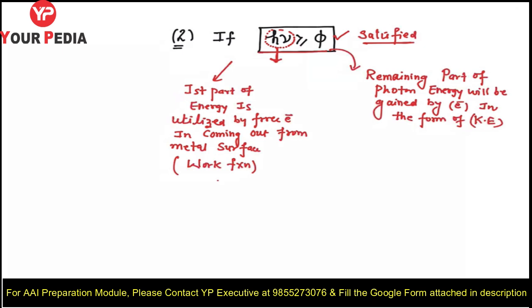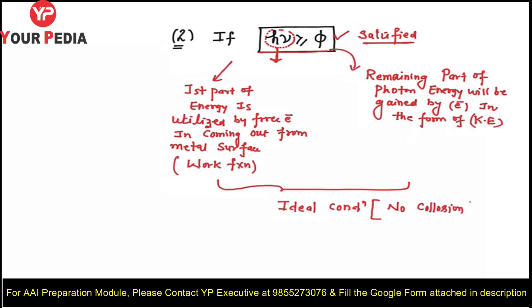Is it clear? And remember one thing, student, all this we are discussing under ideal conditions. We are ignoring collisions: we are considering no collisions of the electron inside the metal with other electrons while it is coming out of the surface, and with the lattice. This is the condition assumed.